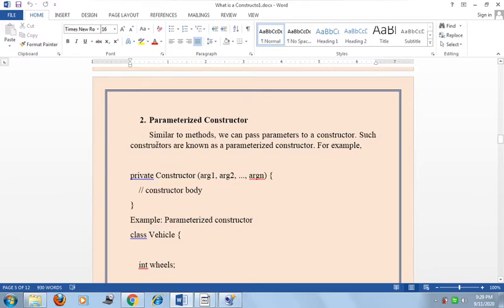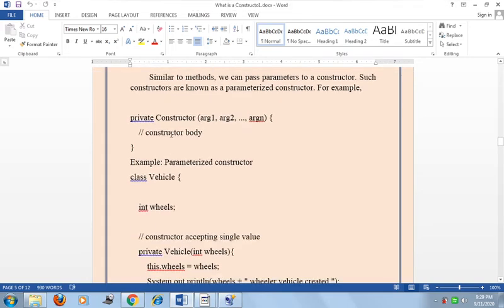The second type of constructor is the parameterized constructor. Similar to a method, we can pass parameters to the constructor. Parameter means argument. Such constructors are known as parameterized constructors. For example, here private constructor, and we pass argument 1, argument 2 up to argument n to that constructor, and in the opening and closing curly braces there is the constructor body. So this is the definition or syntax of the parameterized constructor.